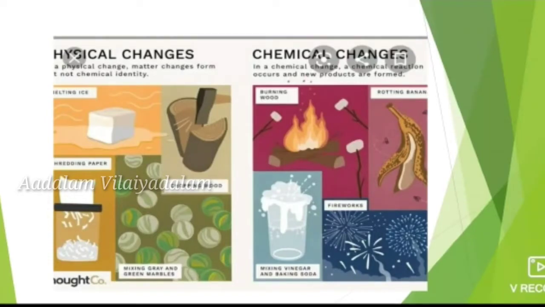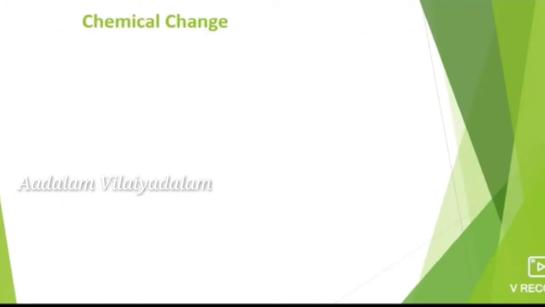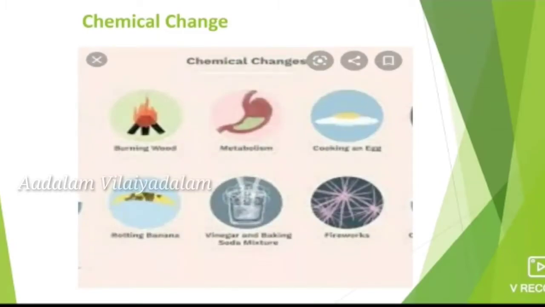In our chapter, we will discuss chemical changes in detail. Chemical change is a permanent change and it is an irreversible change. That means it cannot be changed back again. Only new products are formed from this. That is known as chemical change.